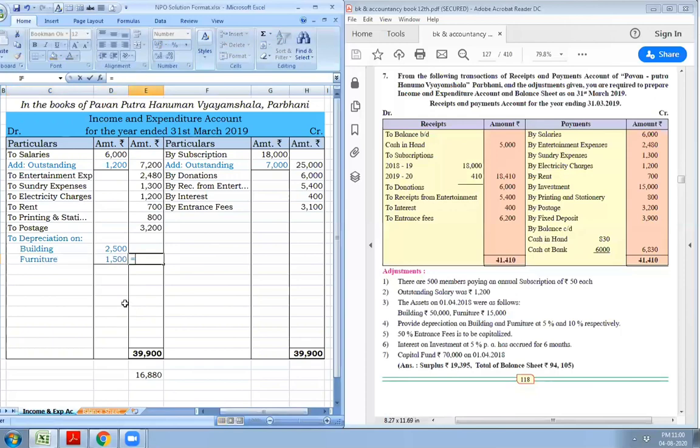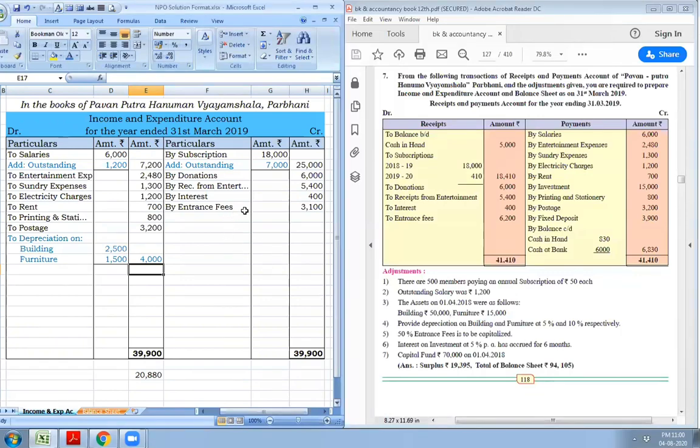Total depreciation for the year is rupees 4,000.